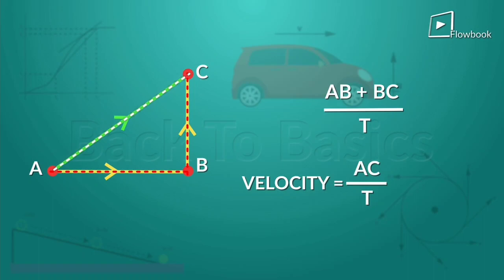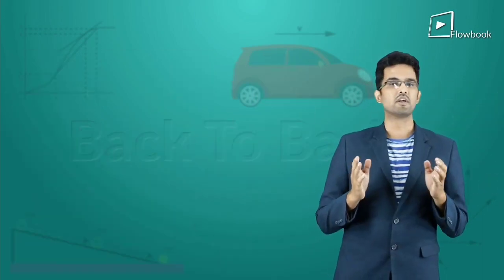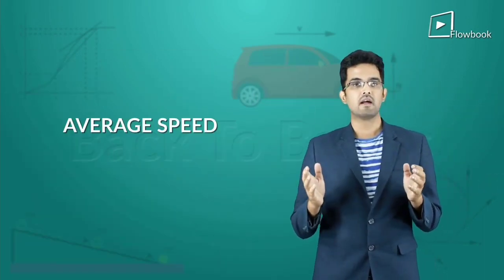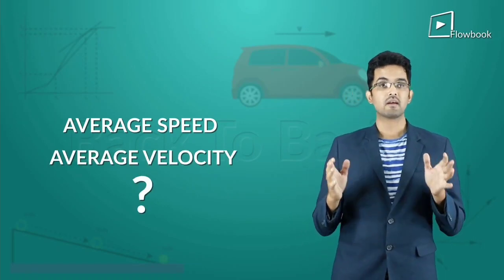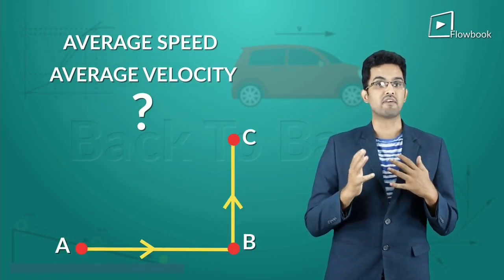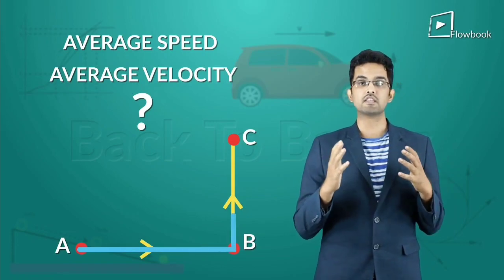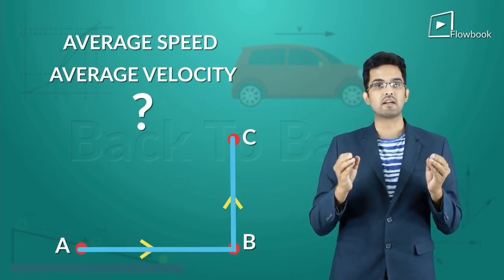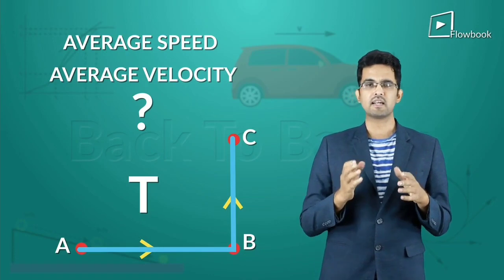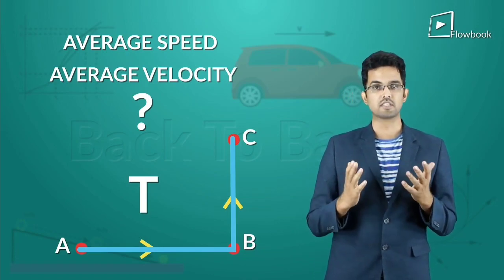I hope you got the difference. Also, we normally call them average speed and average velocity. Why? Because average speed tells me that if I travel the entire distance with this constant speed, then I will cover it in time T. But do you think that maintaining a constant speed throughout is possible?